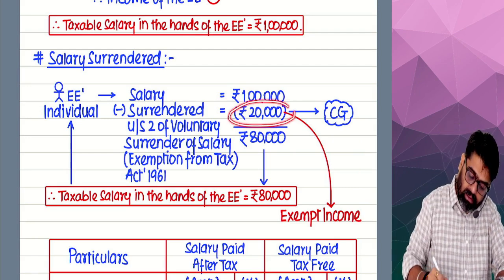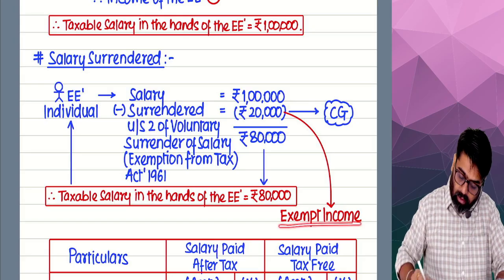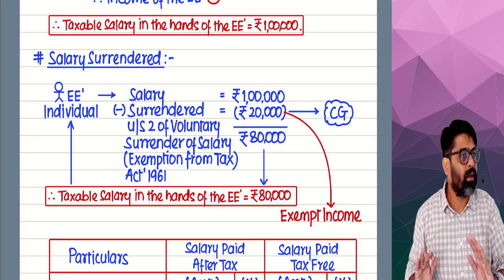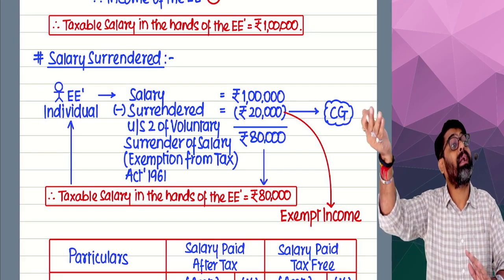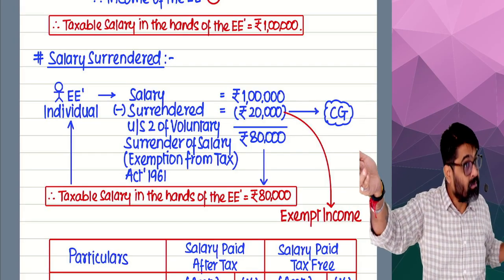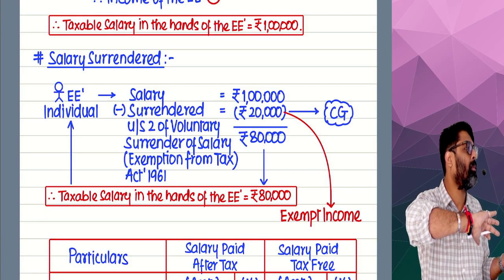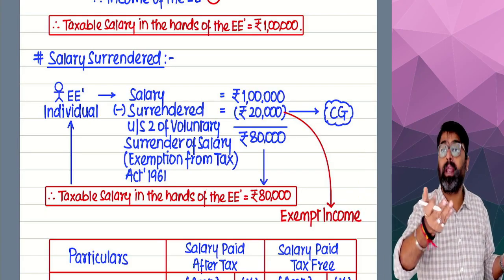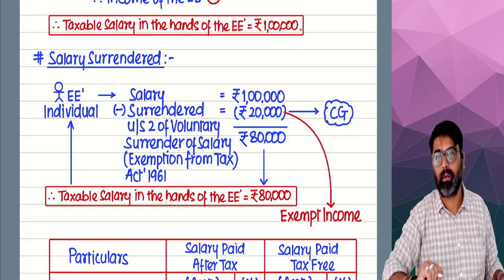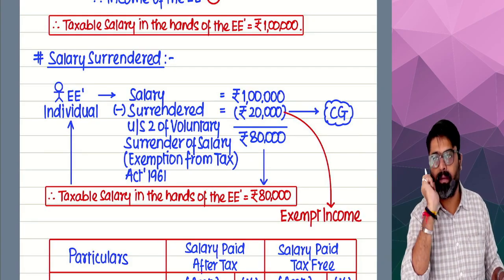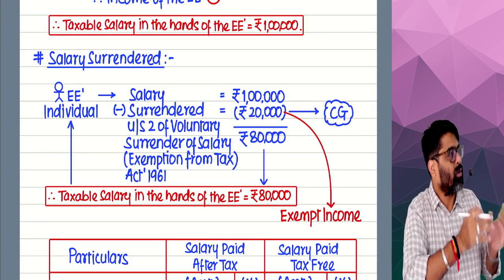So tell me, this 20,000 is what? Exempt income, as per that law, and the Income Tax Act will have to give effect to that law. Because that law has an overriding effect over the Income Tax Act. So now tell me, we are studying the Income Tax Act.